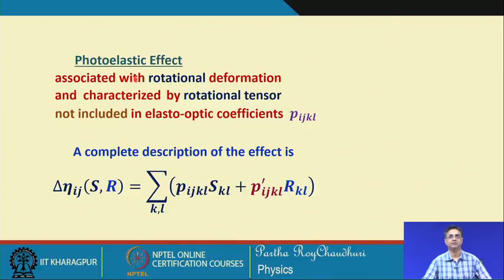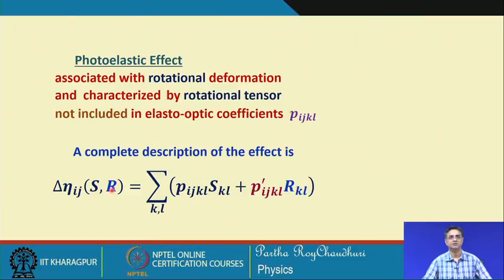The photoelastic effect associated with rotational deformation, which is characterized by this rotational tensor, is not included in this expression, because we expressed this as equal to this only, but there is an additional term. This is the complete description of the change in the impermeability because of the deformation.